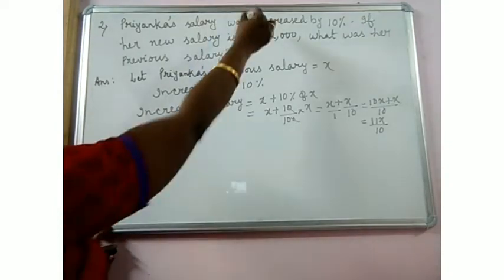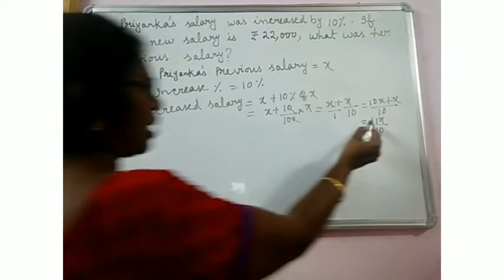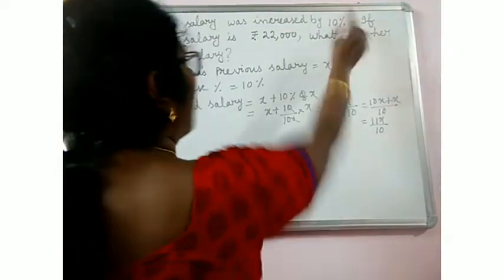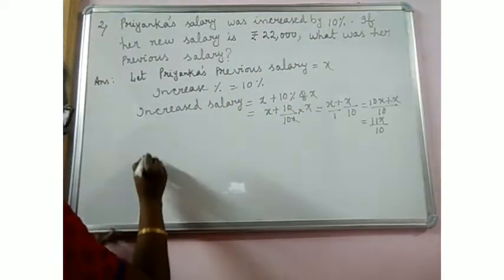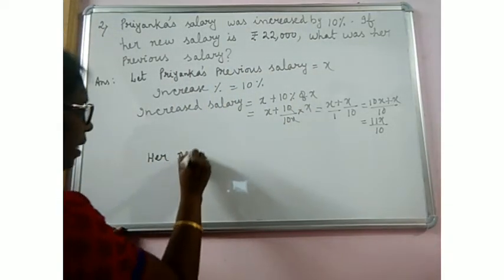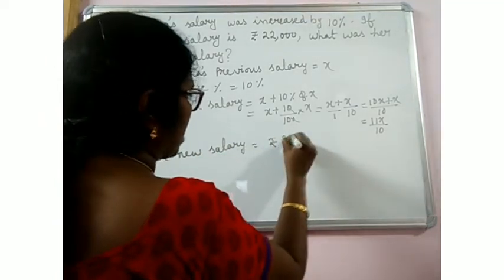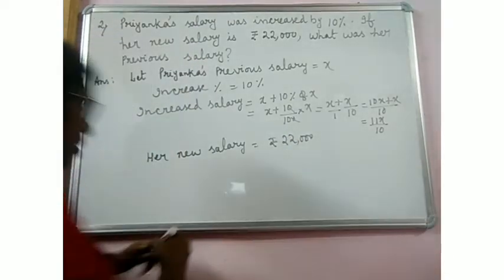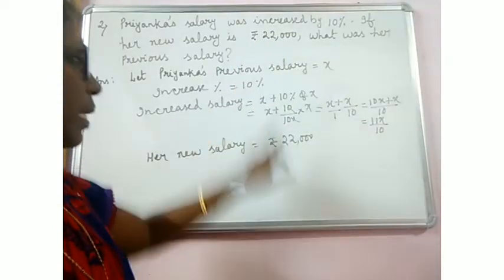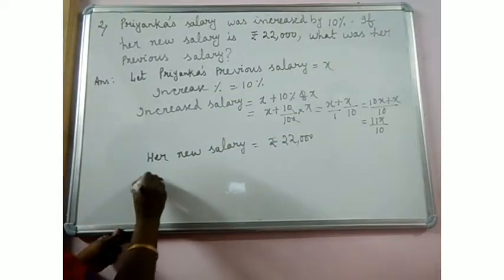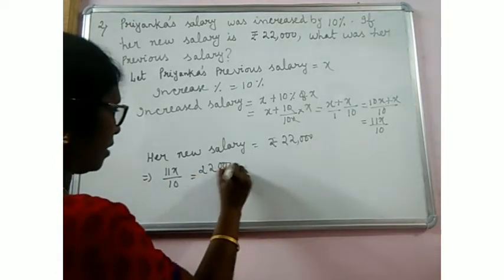So as per the given question, when 10% is increased, Priyanka's salary became 11x by 10. But it is already given that her new salary is 22,000 rupees. That means 11x by 10 is equal to 22,000.